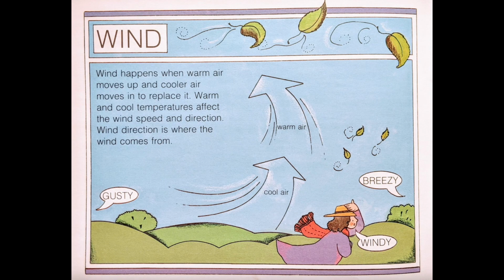Wind. Wind happens when warm air moves up and cooler air moves in to replace it. Warm and cool temperatures affect the wind speed and direction. Wind direction is where the wind comes from. Gusty. Warm air, cool air. Windy, breezy.